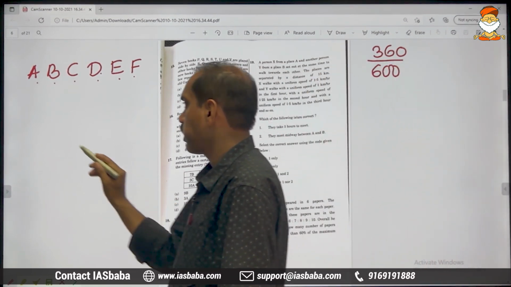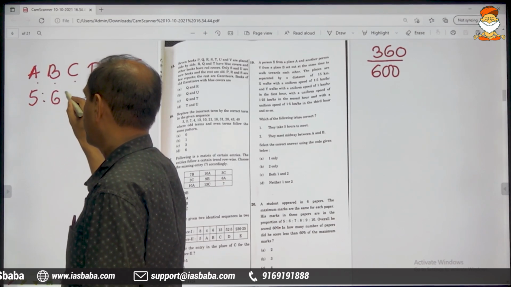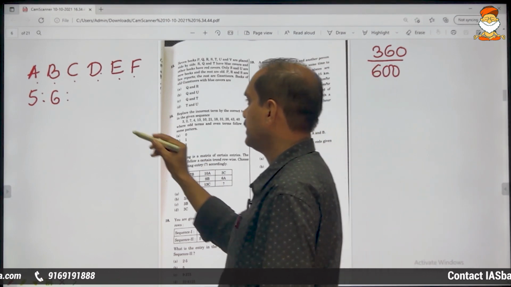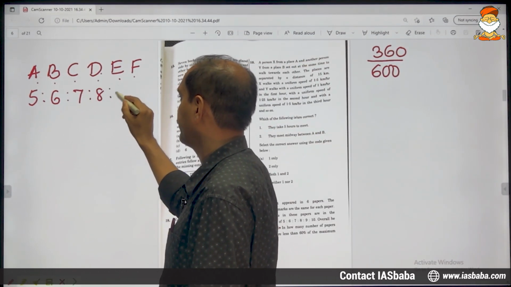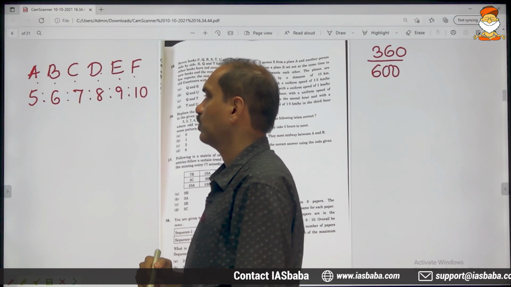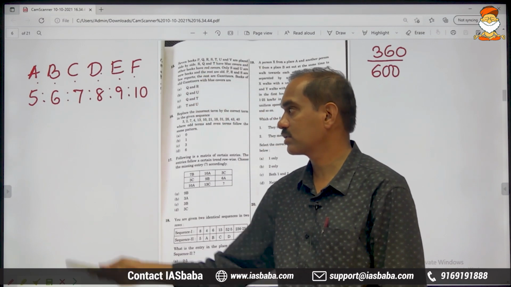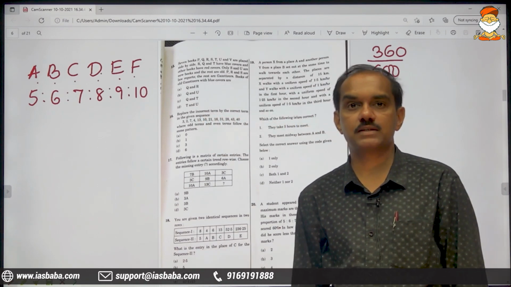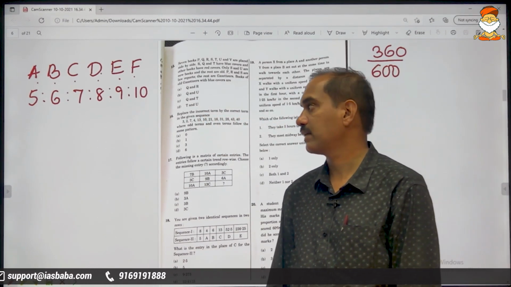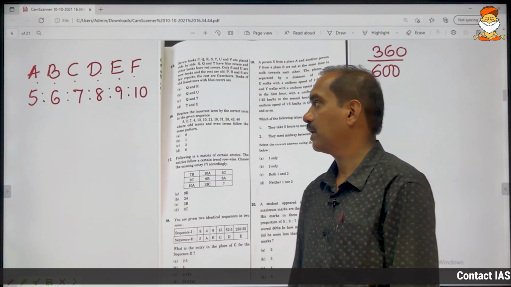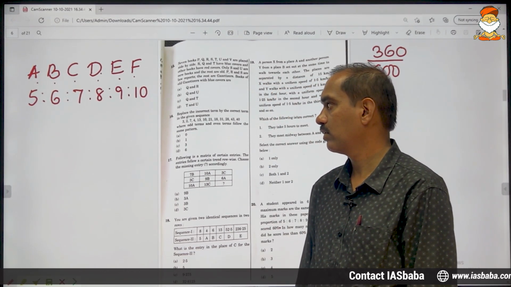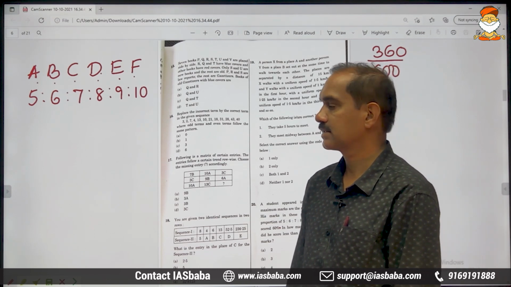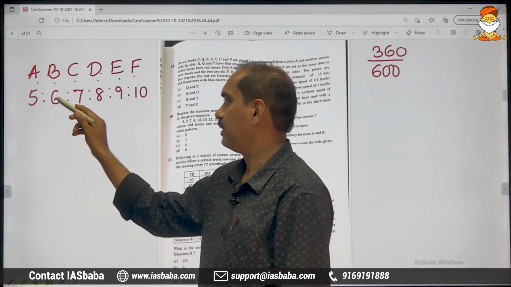Now, coming to the ratio part, in what proportion has he scored marks in these 6 papers? What is the meaning of this? If he scores 5 marks in paper 1, he will surely score 6 marks in paper 2, 7 marks in paper 3, 8 marks in paper 4, 9 marks in the 5th and 10 marks in the 6th paper. So total marks will be how much?